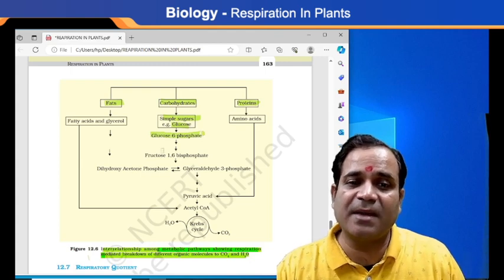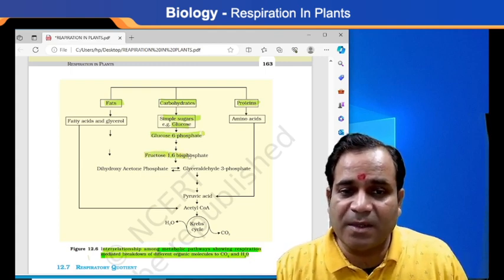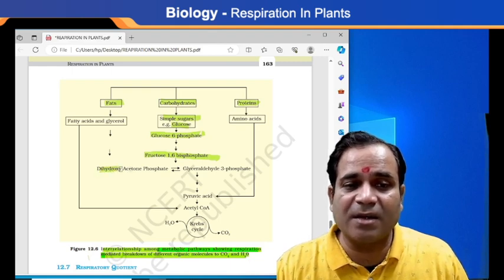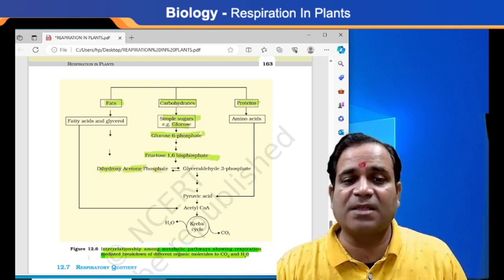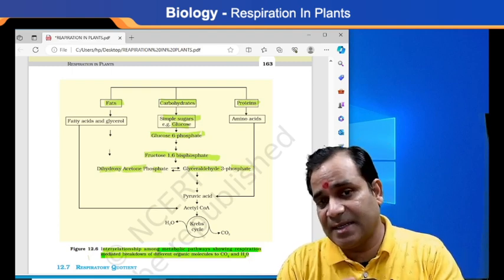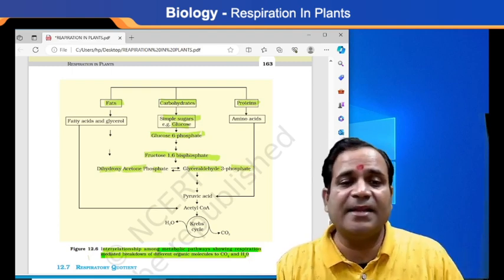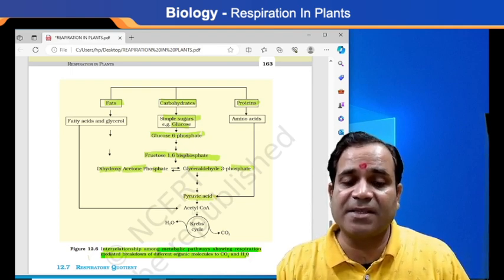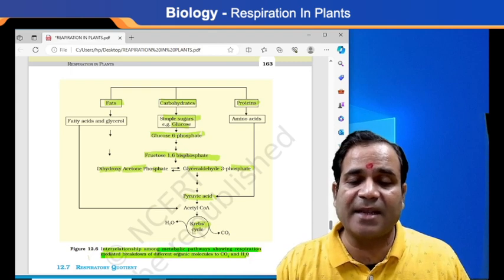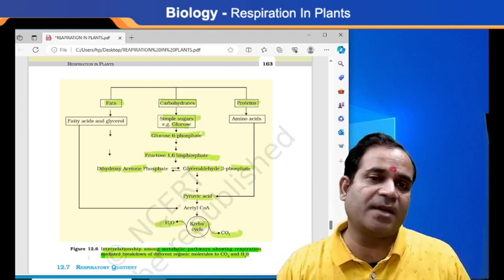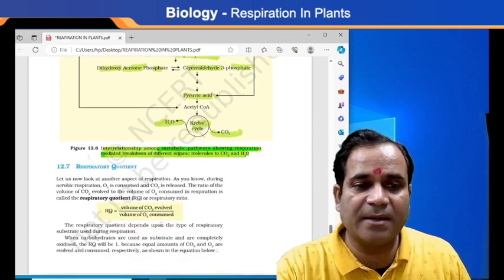Glucose 6-phosphate. This breaks down into fructose 1,6-bisphosphate, and then dihydroxyacetone phosphate and glyceraldehyde 3-phosphate. These all are what acid? And finally, this glyceraldehyde is converted into pyruvic acid, and this pyruvic acid enters the acetyl-CoA and Krebs cycle, my dear. Once it is released, here the carbon dioxide, and what else do they release? Water. Getting my point?